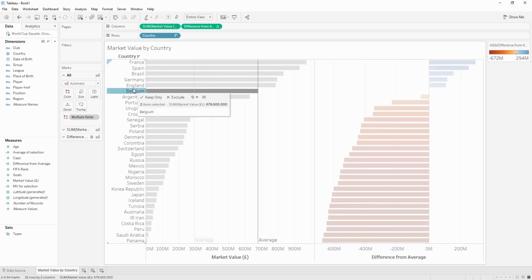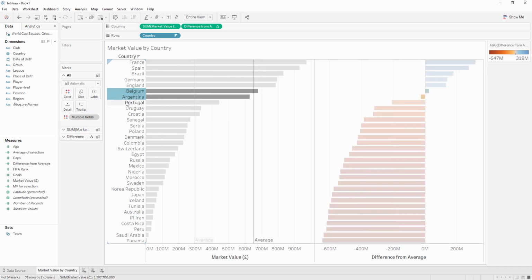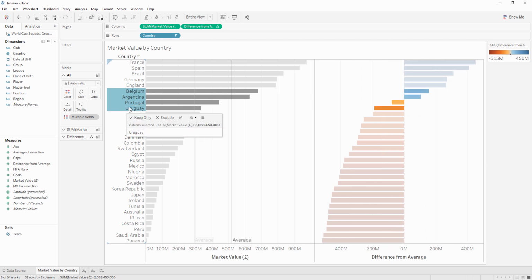Now, depending on your tolerance, one thing you'll notice here is that as you start to make selections, it's only highlighting the values that are selected, which makes loads of sense because you want to see what you picked. But it highlights them across the entire visualization. So now that amazing spectrum of color is kind of dimmed by the highlighting behavior. So that may be okay, but if you want the selection and highlighting to behave differently for